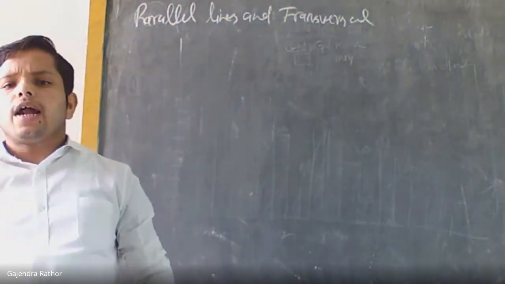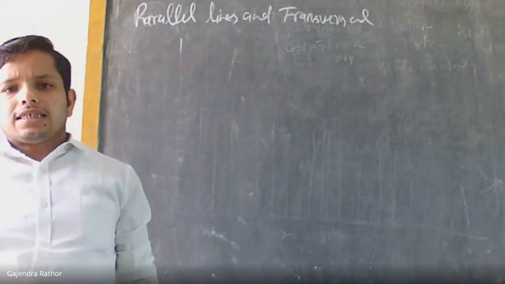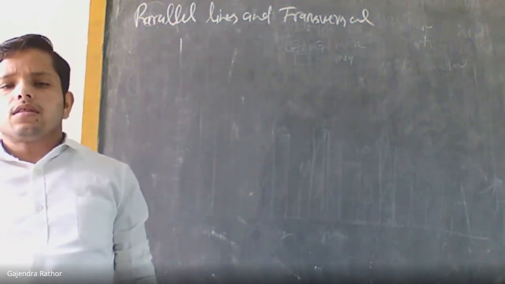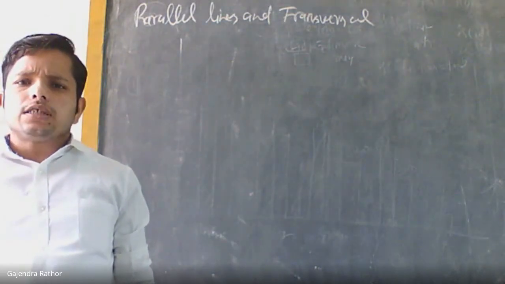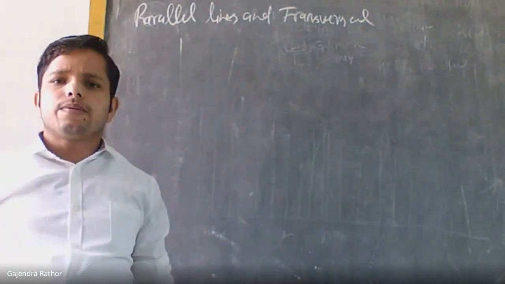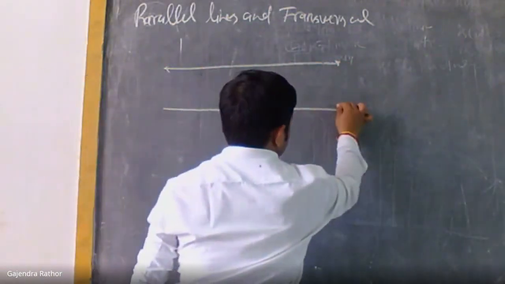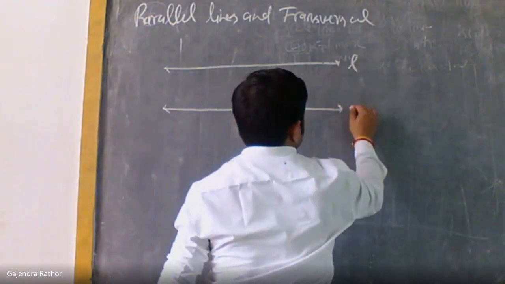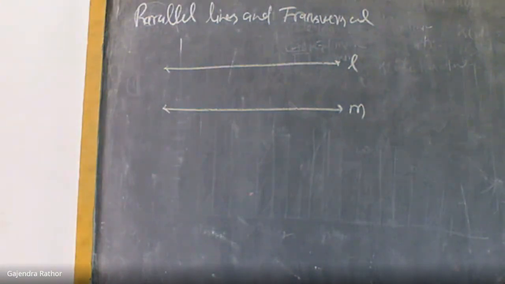We know that if there are two lines and they do not intersect each other, even if we extend the lines to any length, these type of lines are called parallel lines. The railway track is the best example of parallel lines. And also transversal. What is the transversal? Please reply.